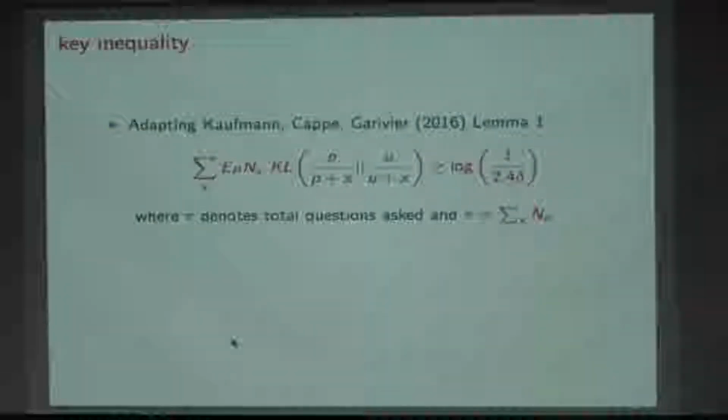This is the case where I'm trying to decide whether a person's ability is above level U or below level U. Suppose its true level is P, and for now suppose P is less than U. Then the only alternative hypothesis that I'm really worried about is that its level is U. Anything above U will have a higher Kullback-Leibler distance here. So if I satisfy this for U, I've satisfied this automatically for all values which are bigger than U.